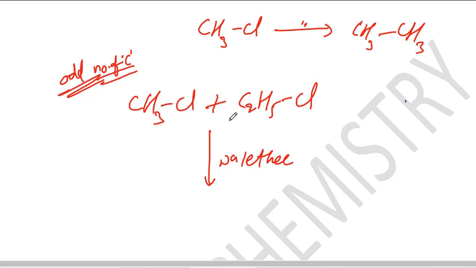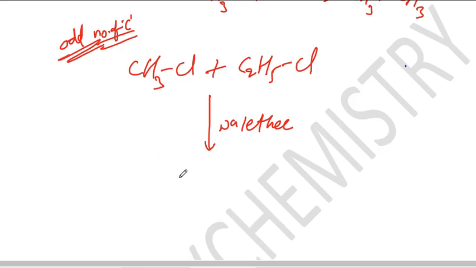Here, if you take methyl chloride and ethyl chloride, you will get an odd number carbon chain, but the yield is less. Why? Because this methyl chloride may react with ethyl chloride, or it may react with one more methyl chloride, because so many molecules are there. So one more methyl chloride is there, one more ethyl chloride is there.